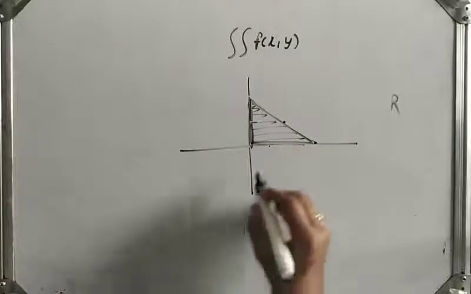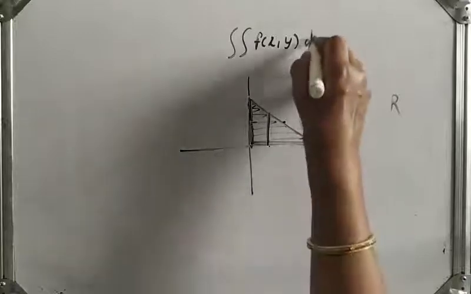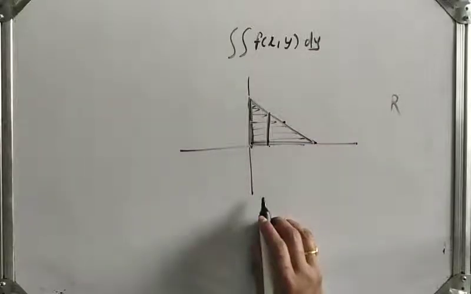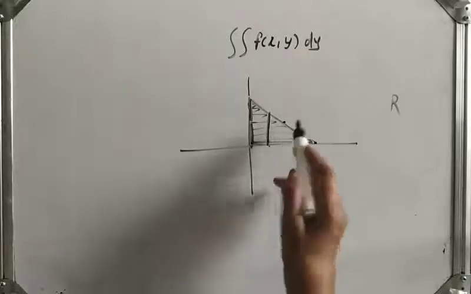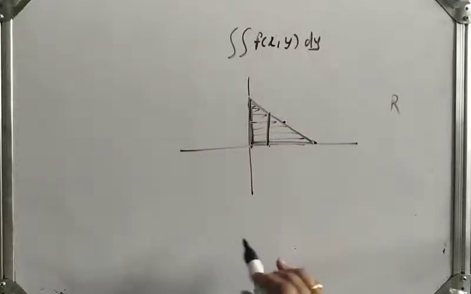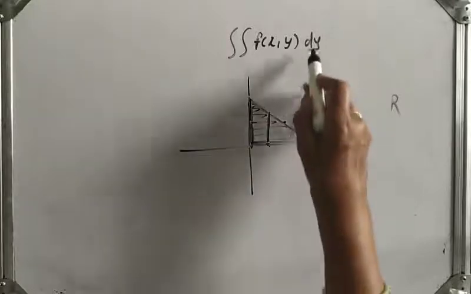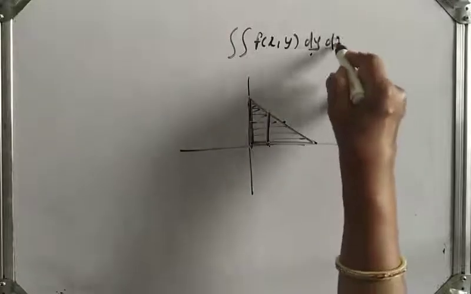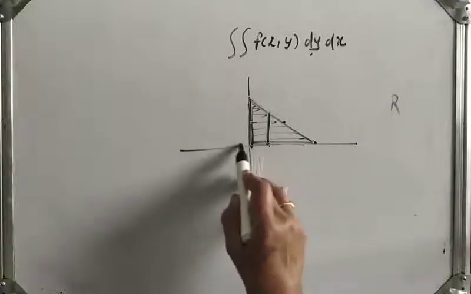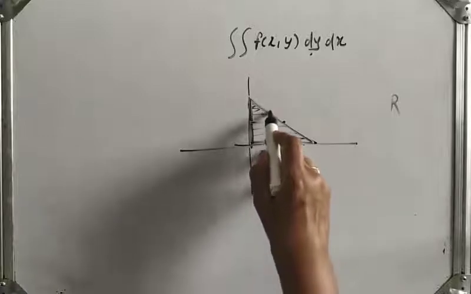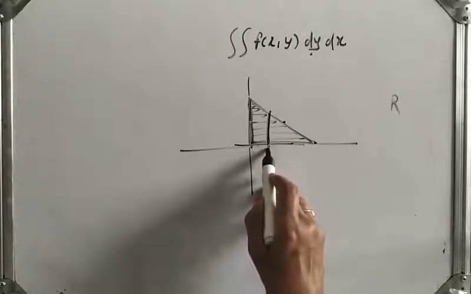Now if we plot the strip parallel to y-axis, then we integrate with respect to y first. Okay, and if we plot the strip parallel to x-axis, then integrate with respect to x first. Now here we have taken strip parallel to y-axis, so we integrate with respect to y first and then with respect to x. Now while integrating with respect to y first, this strip touches at the lower side which curve?